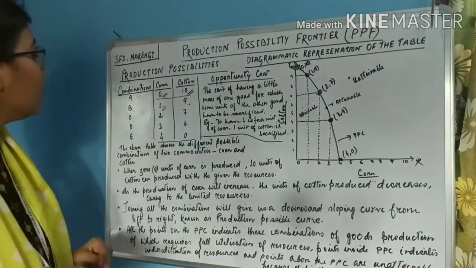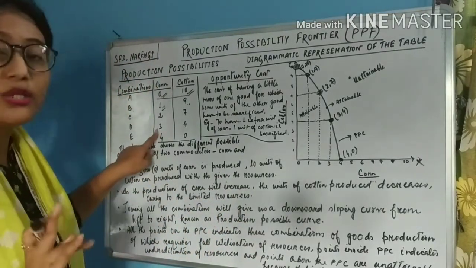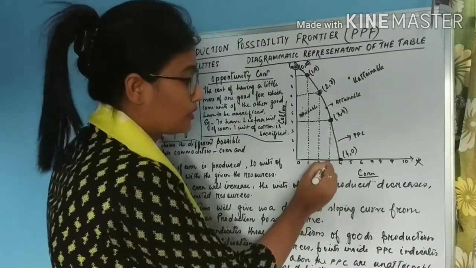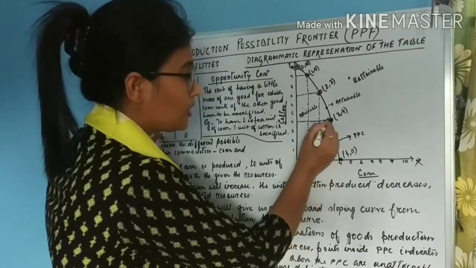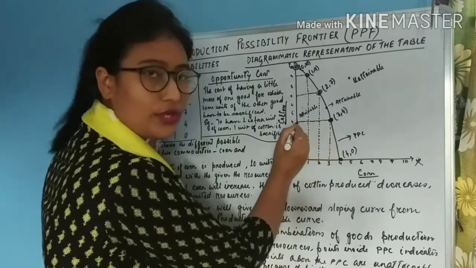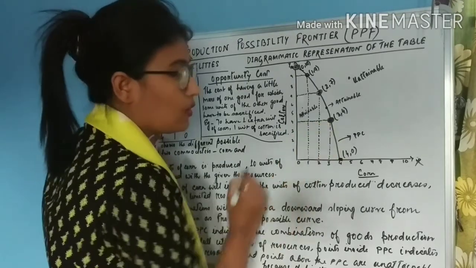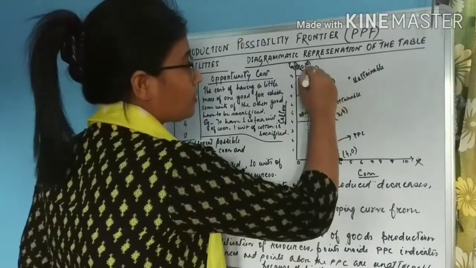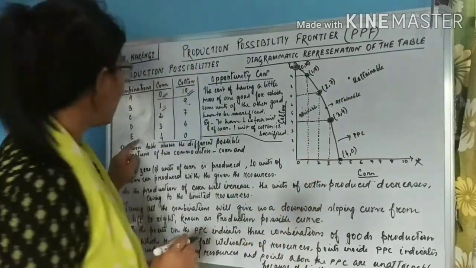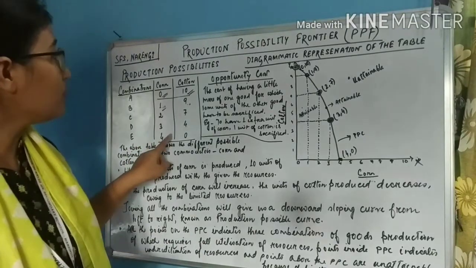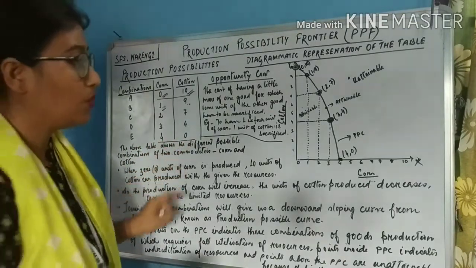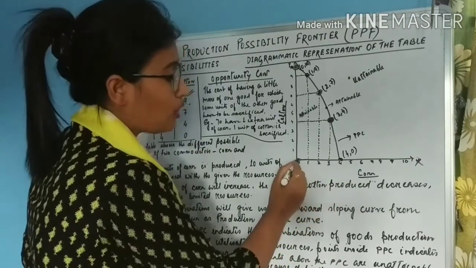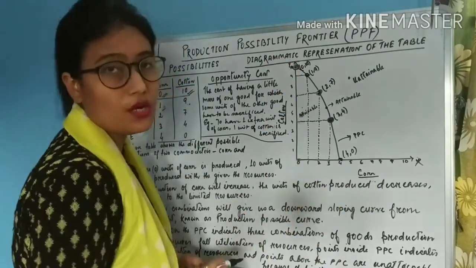Then in the fourth combination students, corn 3. So corn 3 corresponding to this 3, cotton 4 units. So this is the possible combination, the fourth combination, D. And then students, the last combination, corn 4 and cotton 0. This 0 is common for both the x-axis and the y-axis.